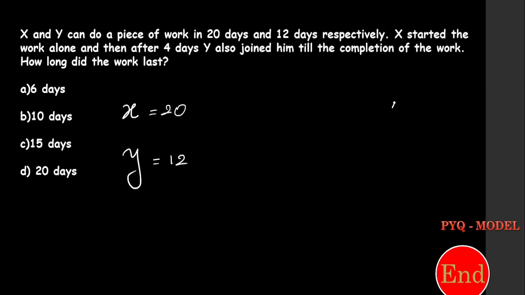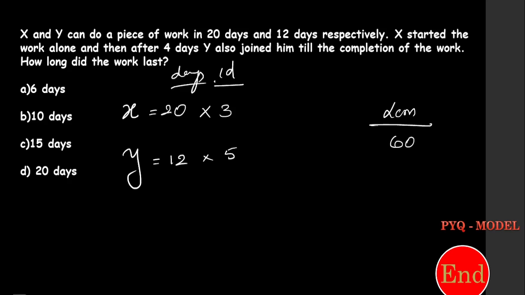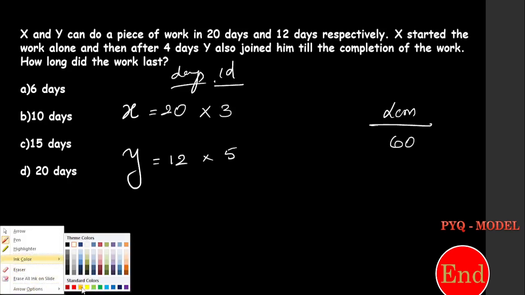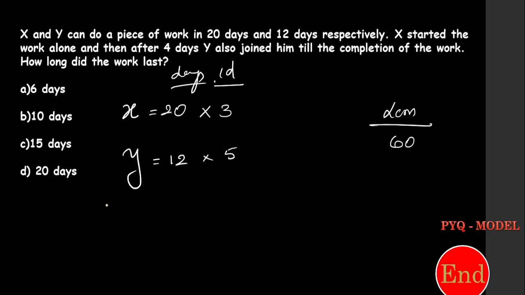Look at this. First of all, we need to find the LCM. For 12 and 20, LCM is 60. Right. 20 into 3, 60. 12 into 5, 60. This is 1 day work. This is days. Right. Now, if X and Y are working together in 1 day, they can complete 8 chocolates. So write this up to this first, then read the question.